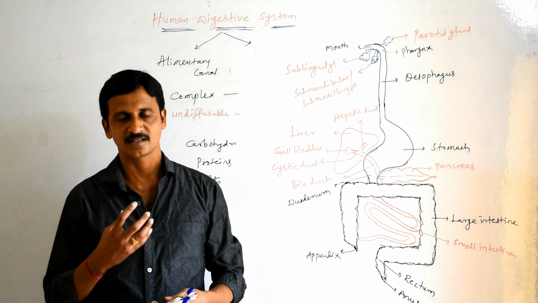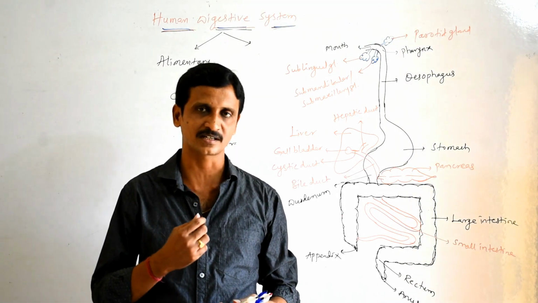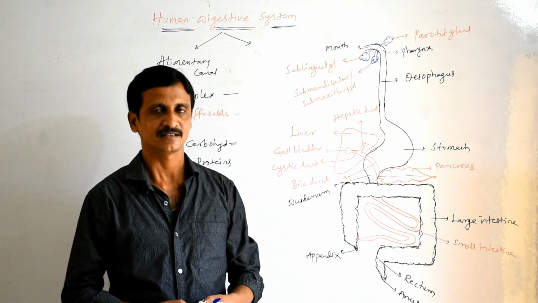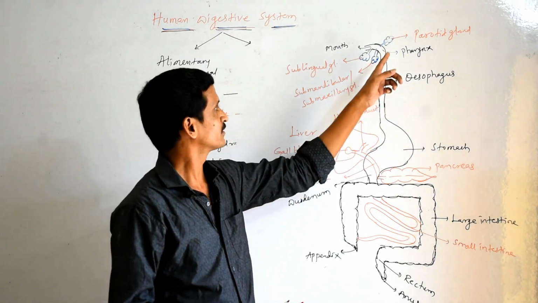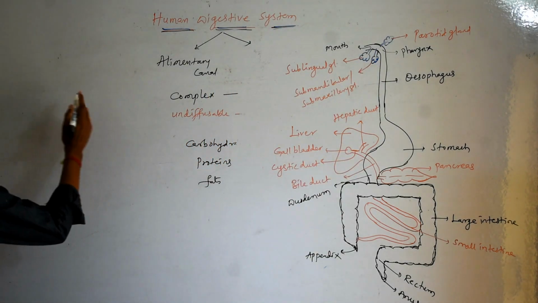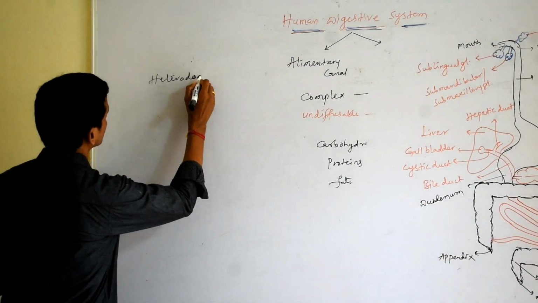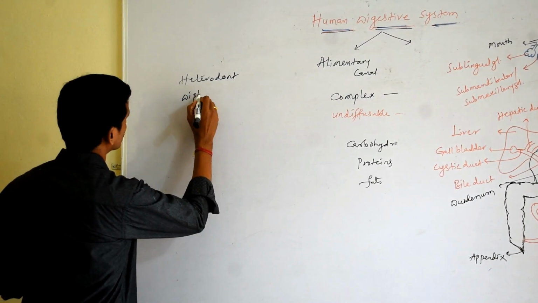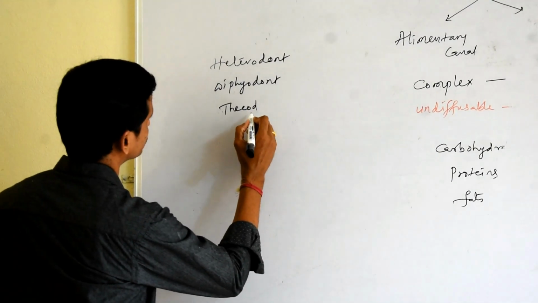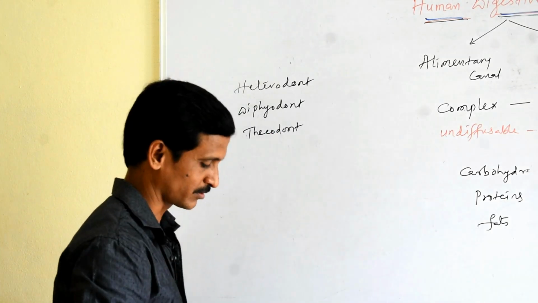Buccal cavity is the empty place present in the mouth where the floor of the buccal cavity possesses tongue and roof of the buccal cavity possesses hard palate. Then regarding human teeth, so human teeth are heterodont, diffeodont and thecodont in nature.